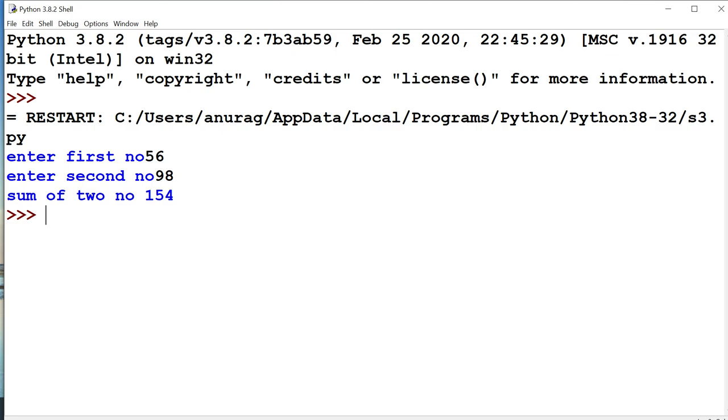So now again I want to call the function and I want to perform this addition operation on some other values. So I need to call calsum, and I need to pass two values, whatever values upon which I want to perform the operation. So I have entered 12 and 45, and it will give us the result 57, and it's the right result.